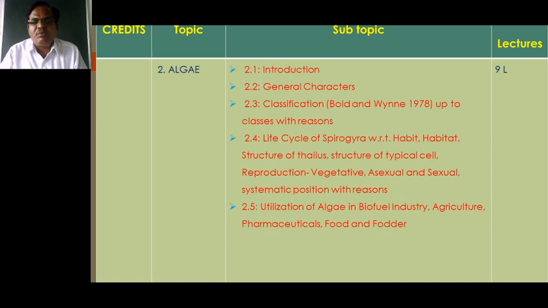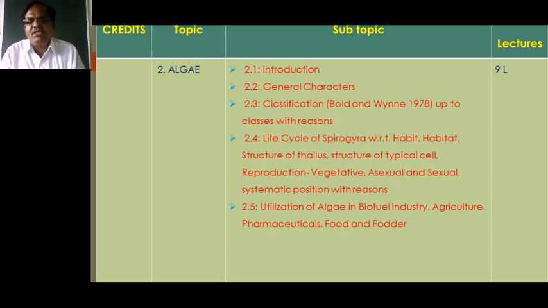Spirogyra is a plant found especially in fresh water, and it is an unbranched filamentous alga. Where they are found, how they look, that is habit and habitat, the location of Spirogyra, and the structure of the thallus.